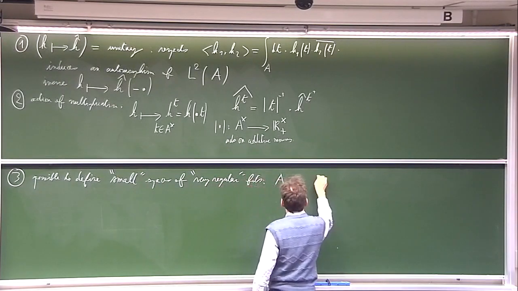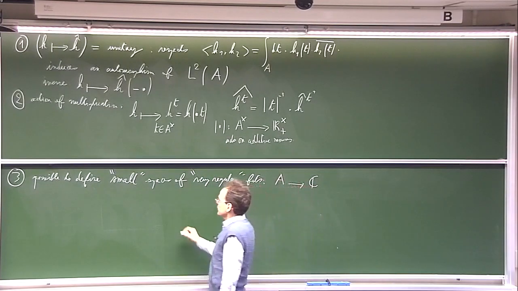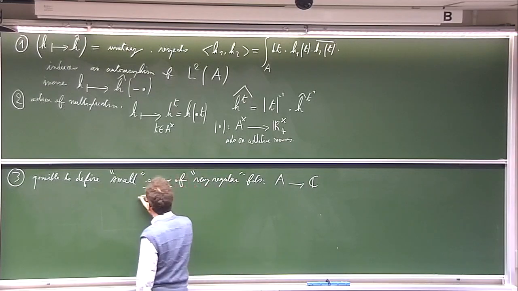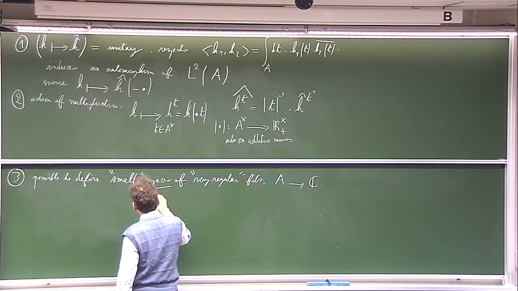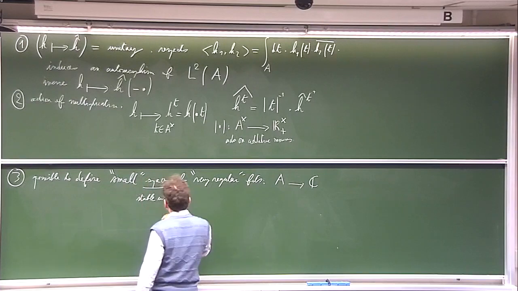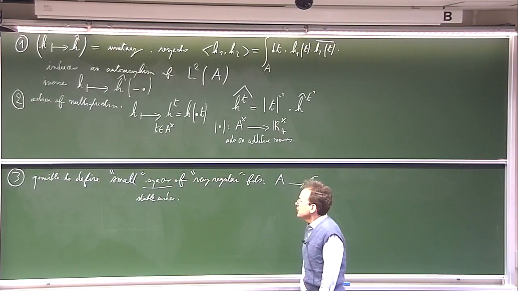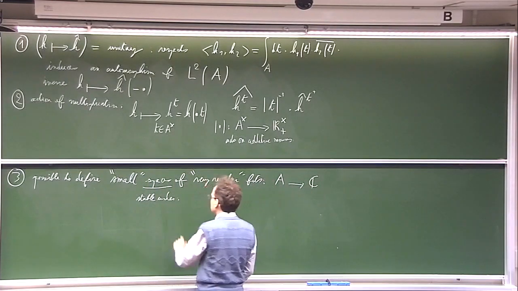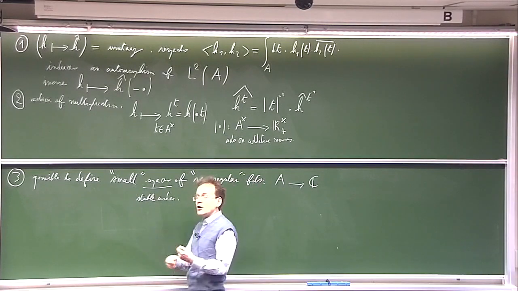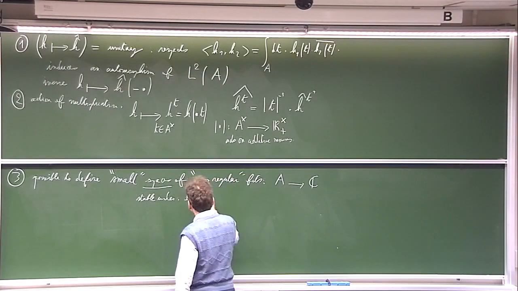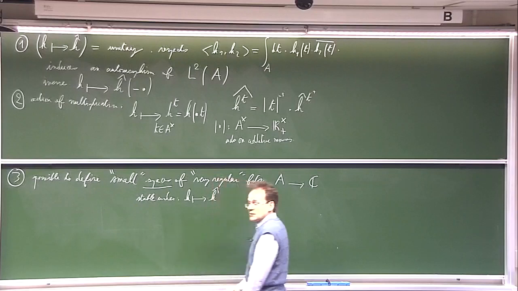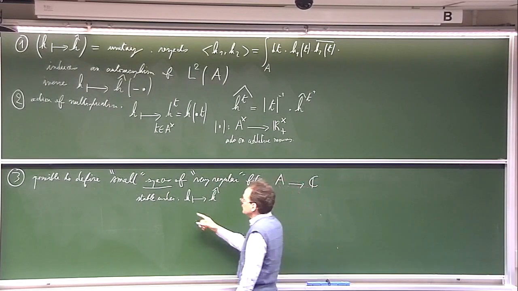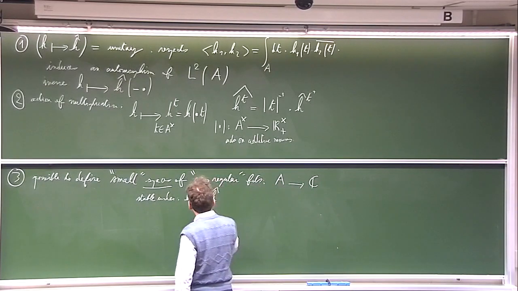from A to C, and I want these spaces to be stable under the following. So first, I want them to be stable under the Fourier transform, okay, and of course also under its inverse.